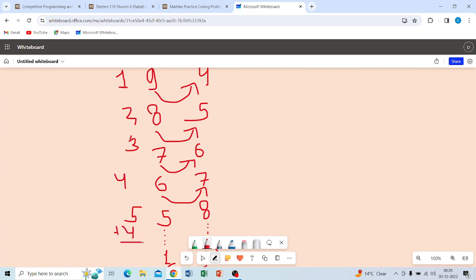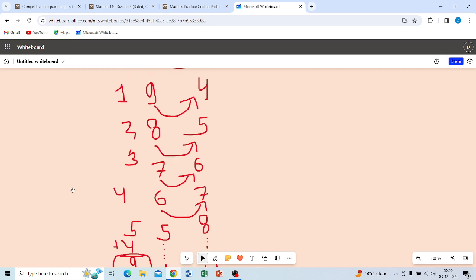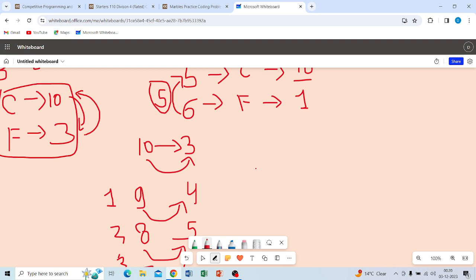So in this way the exchange is 9 marbles. And now another possibility is that the chef will take it.